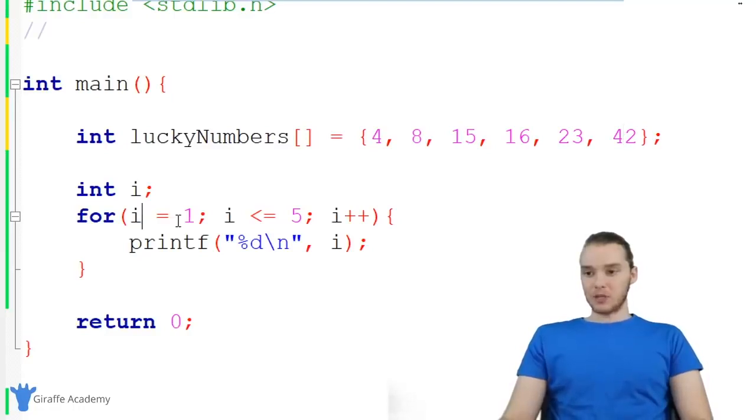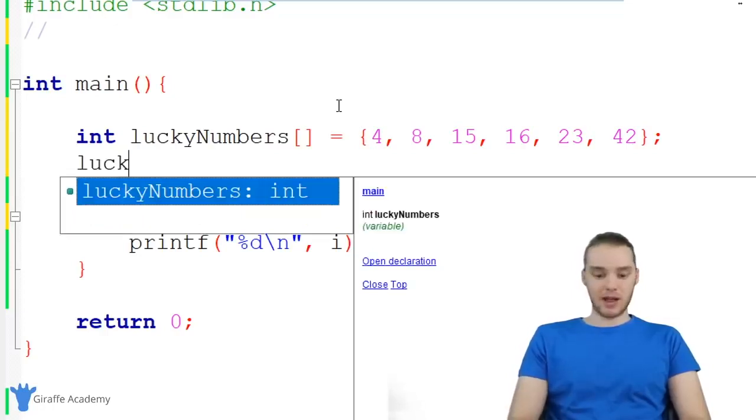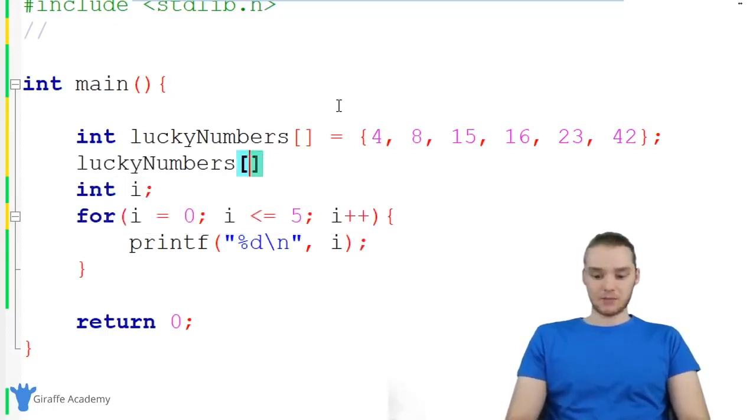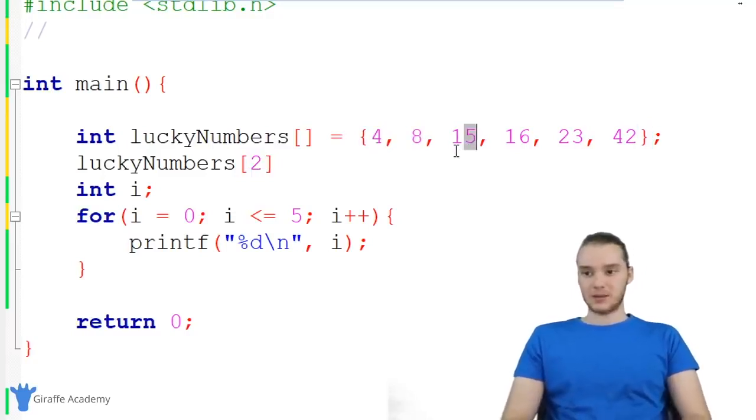So what I'm going to do is say i is equal to 0. And you'll see why we need to do this in a second, but basically array indexes start at 0. So the first element in the array is at index position 0. And just for a little refresher, if I wanted to access one of these elements from inside the array, I could say luckyNumbers[0], and this is going to give me access to this element. If I said luckyNumbers[2], then I'll get access to this 15. So this is basically how we can access an element inside the array.